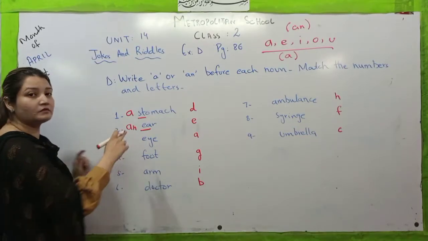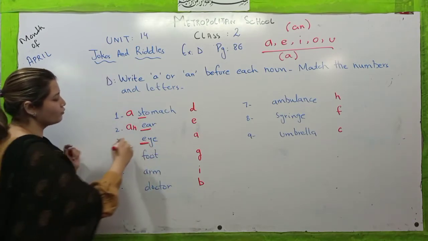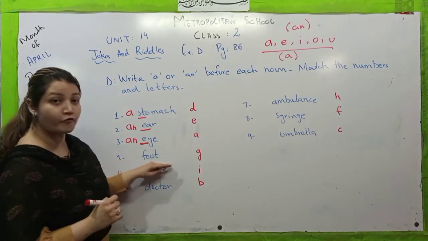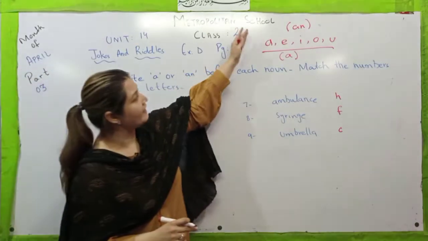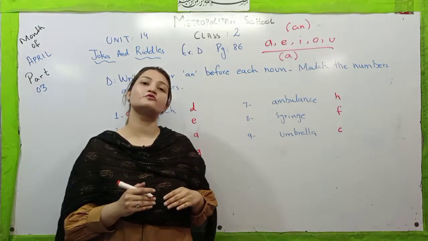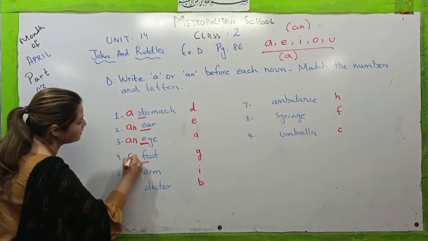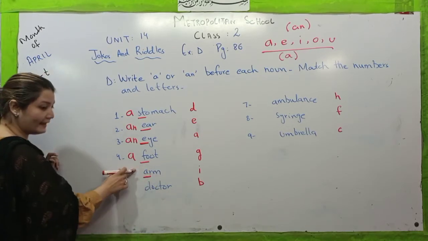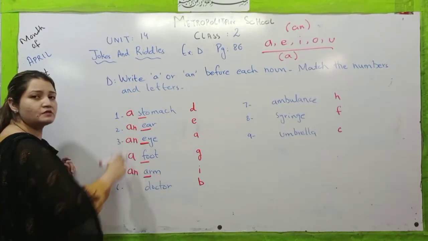Now let's move toward the third part, that is eye. Now here you can see the vowel sound is given. So what do we have to write? An. Let's move towards the next body part, that is foot. Foot. F, is it a vowel? Is there any F in A, E, I, O, U? No. So F is a consonant, and whenever we talk about a consonant, we have to write the article a. So we will write a foot. Arm. Now here A is a vowel, so we have to write an arm. This is a very easy thing.